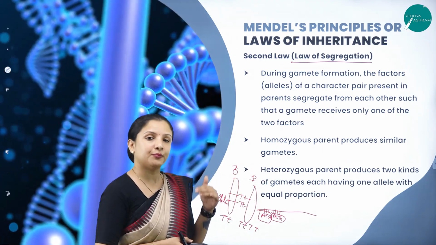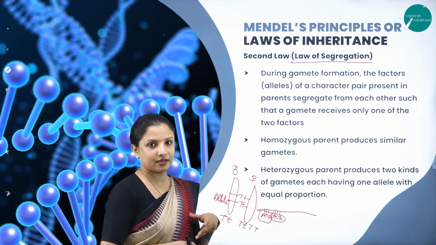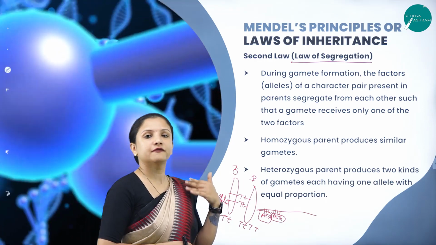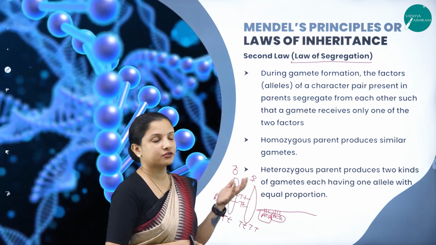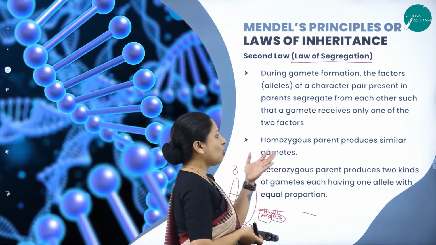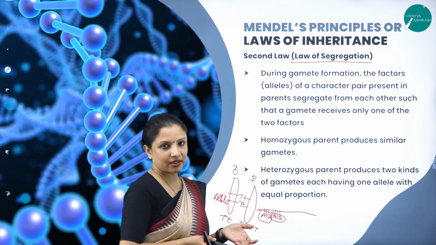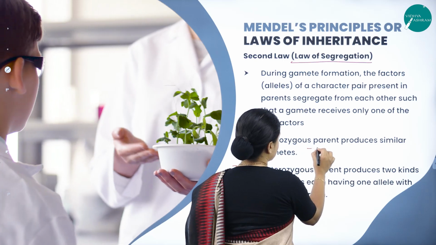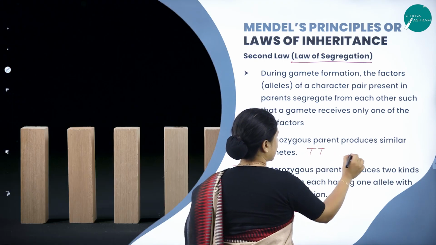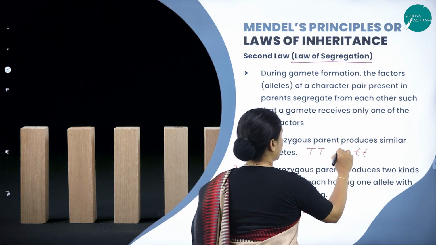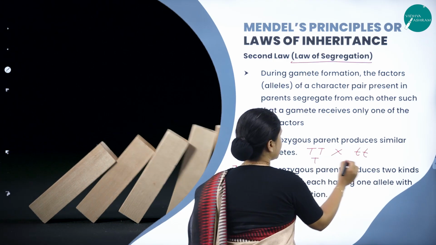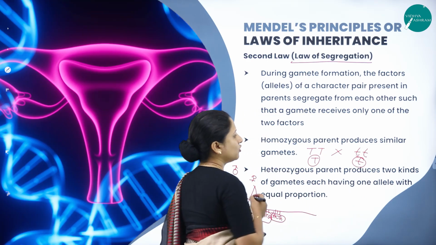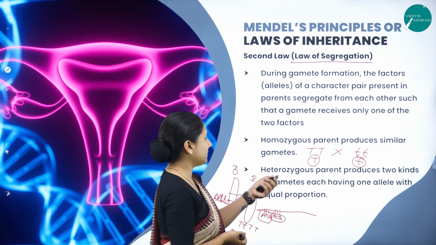Say for example, the progeny can't receive all the factors, right? It can receive a factor which is responsible for the tallness of the child. Whichever is dominant, that factor it will receive. Homozygous parents produce similar gametes. That is true, because in a homozygous cross, the parents will have similar gametes. So they'll have T and they will have T here. Homozygous parents will have similar gametes.